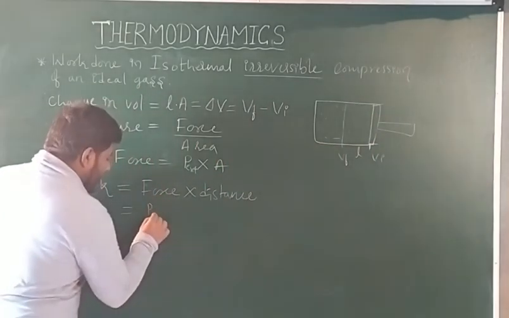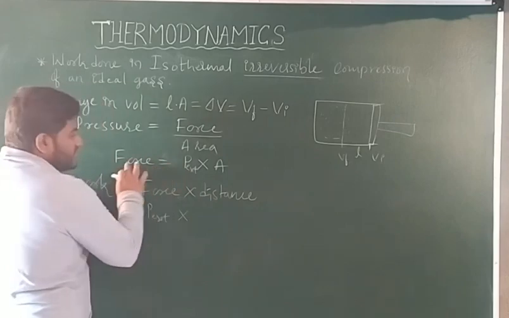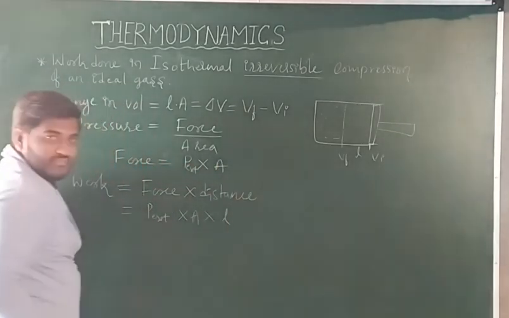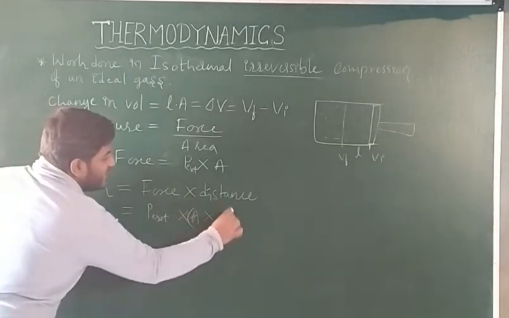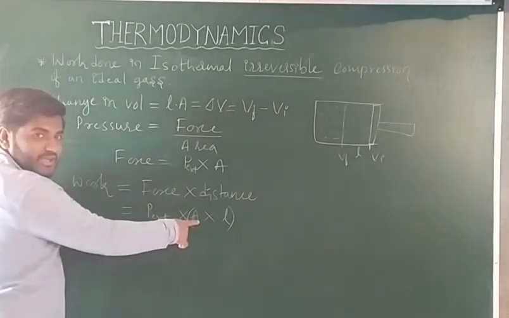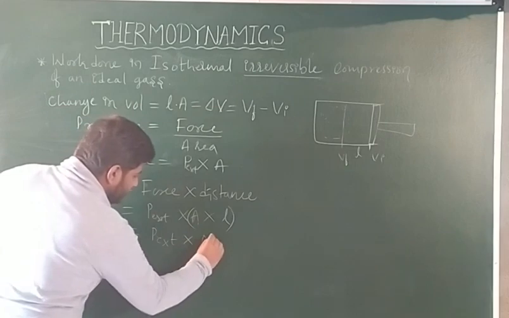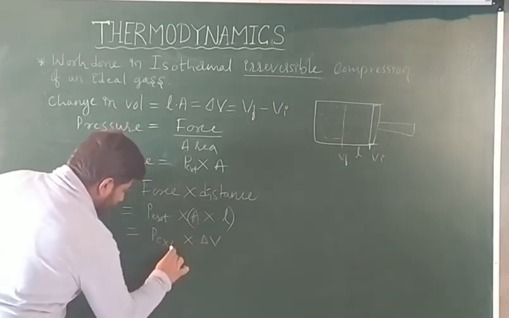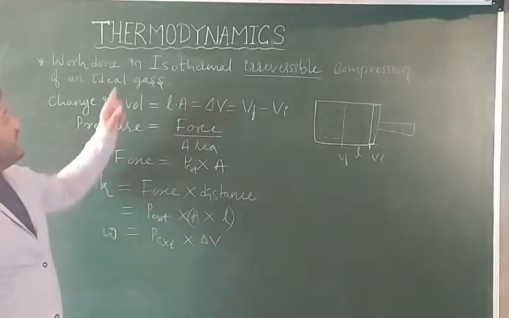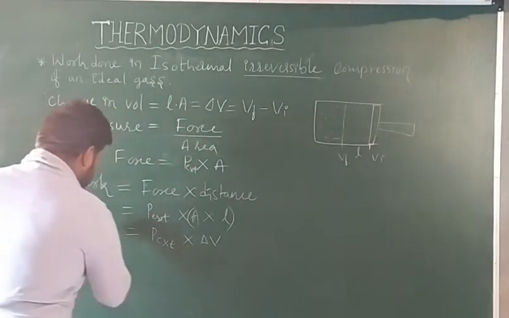So force is P external into A, into distance L. Carefully see here what A and L are: A and L together give our del V. So P external into del V. This is the work done during isothermal irreversible compression of an ideal gas. This is the expression.